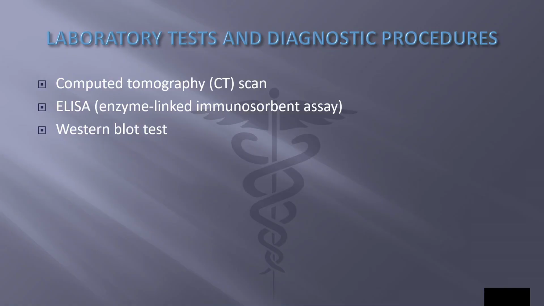ELISA is enzyme-linked immunosorbent assay, a test to screen for antibodies to the human immunodeficiency virus, HIV, which causes acquired immunodeficiency syndrome, or AIDS. And the Western blot test, a blood test to detect the presence of antibodies to specific antigens, such as the human immunodeficiency virus. It is regarded as a more precise test than the ELISA.